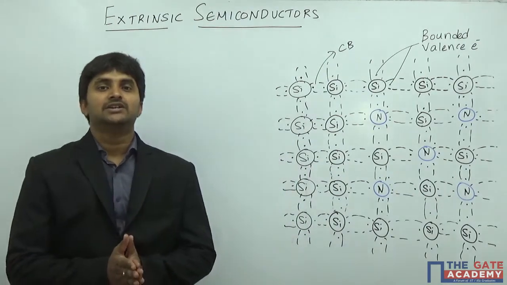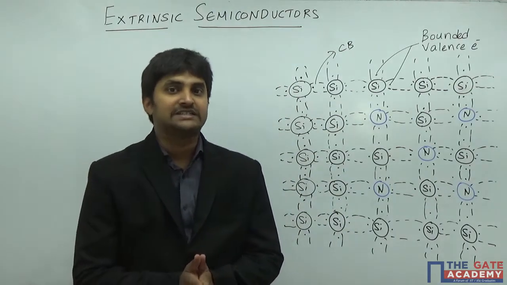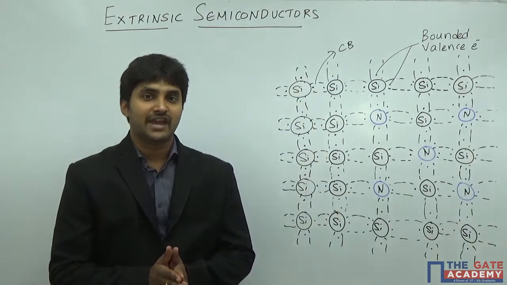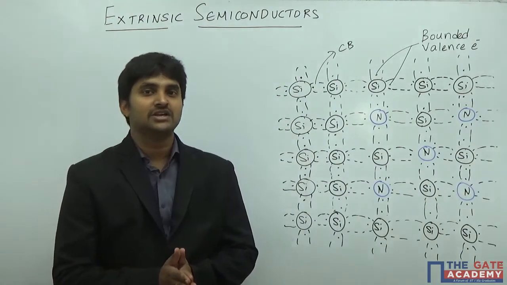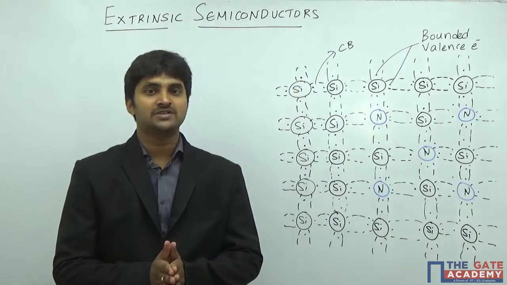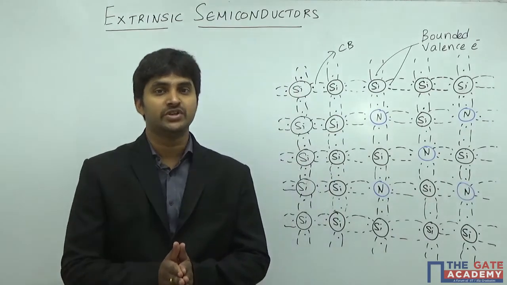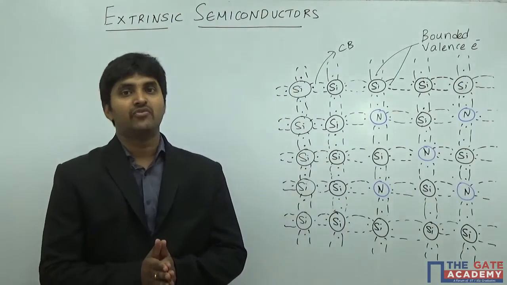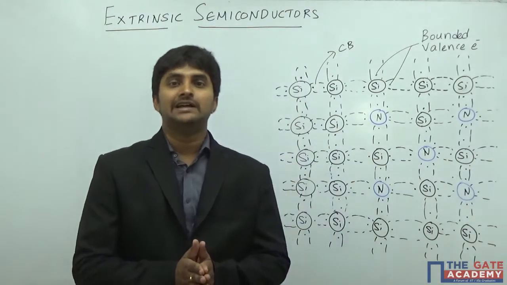So we know why we use semiconductors over conductors in electronics. The reason is that in semiconductors we can have control over the flow of charge carriers, which is not possible in metals. Metals have a huge number of charge carriers, and when something is very huge, it becomes very difficult to control. In the electronics industry we require control over the flow of charge carriers, and therefore we have selected semiconductors.